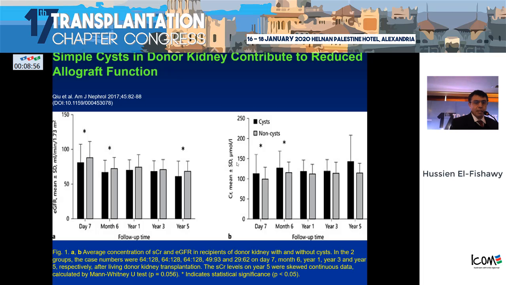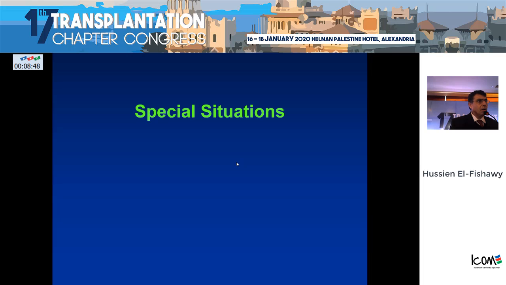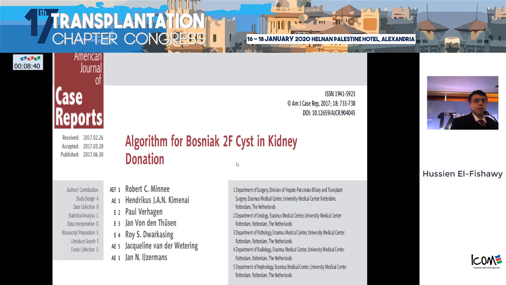And this, of course, shows that after 5 years follow-up, we have reduced graft survival rate in the patients who have cysts. But let us discuss, this is not my lecture actually, but I discuss the special, difficult situations. What about patients with post-NIAC 2F cyst in kidney donation?